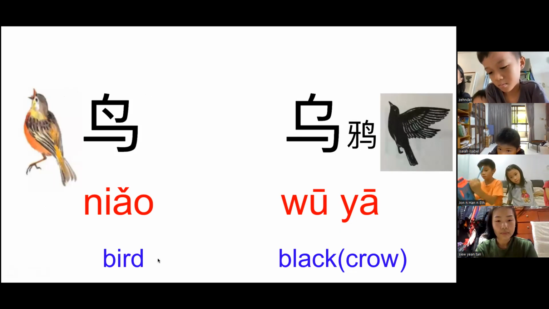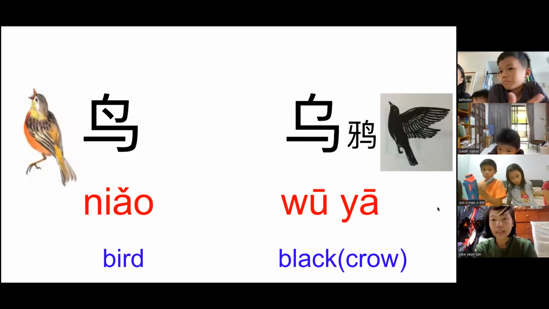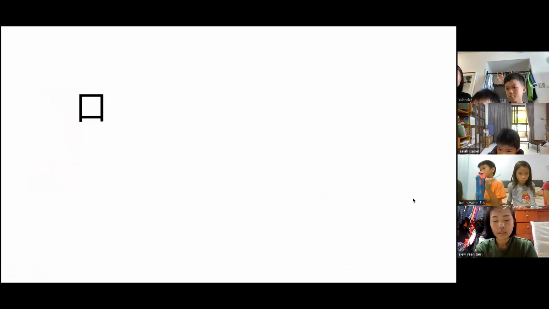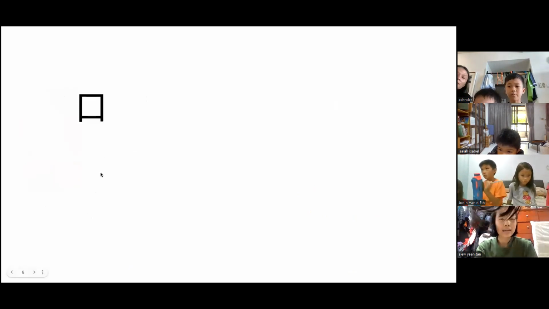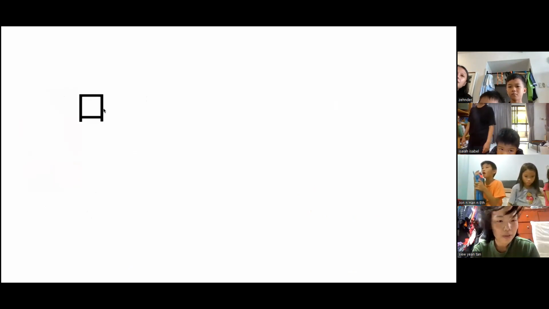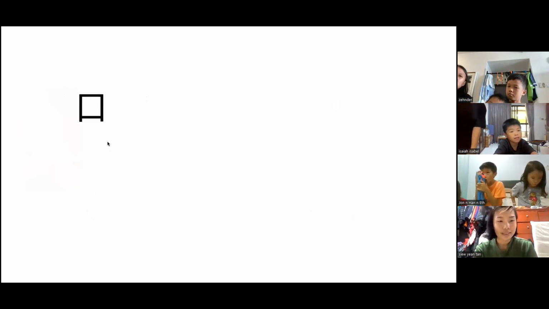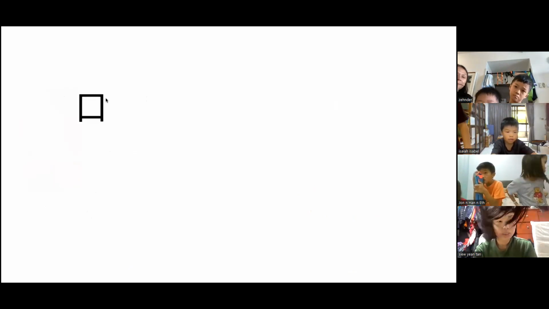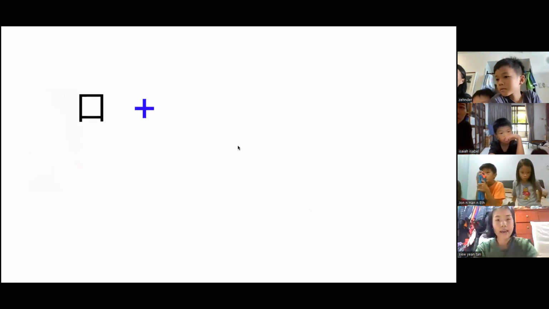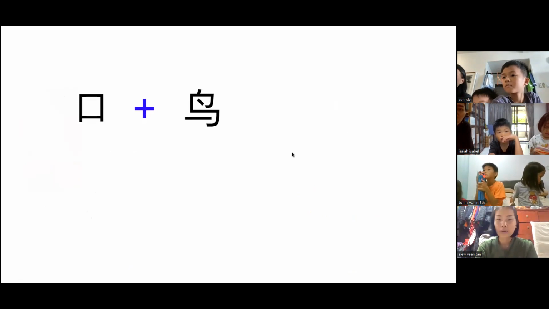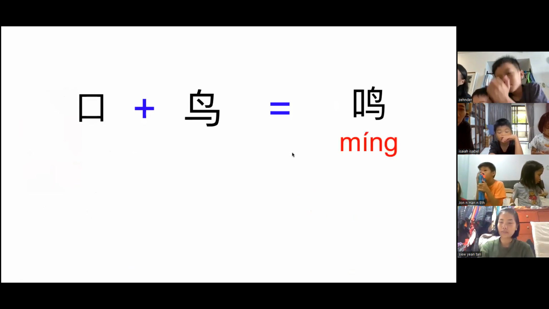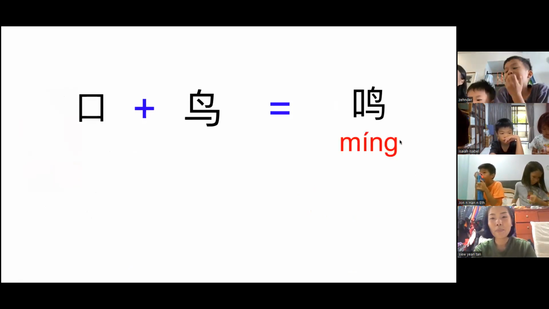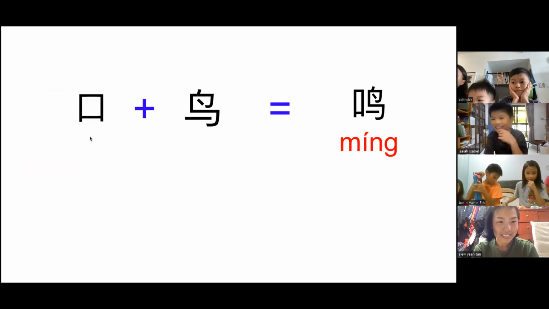Now what about when I add this? What word is this? Who can tell me? 口. Yes. So when I add 口 and 鸟, what is it? It's called 鸣.